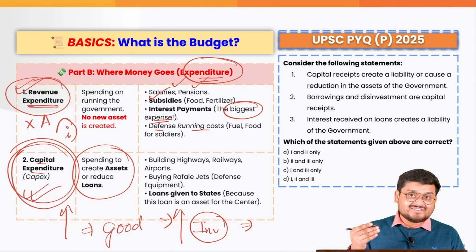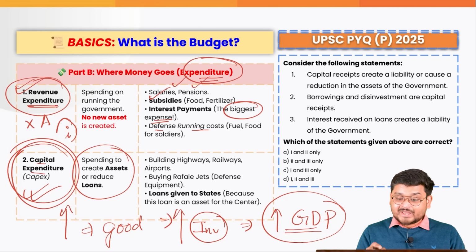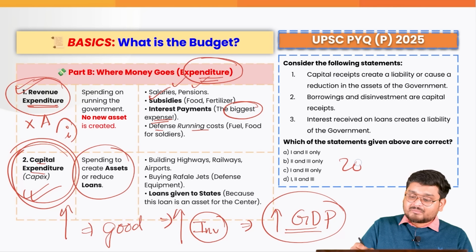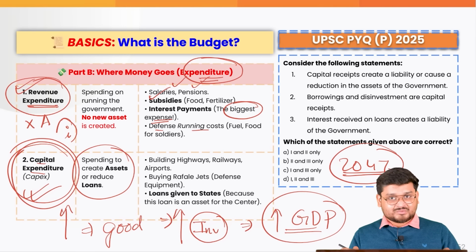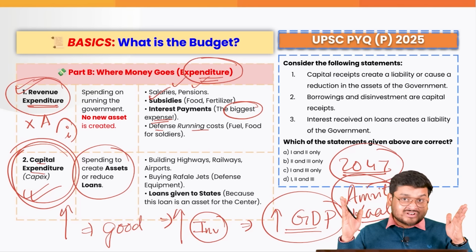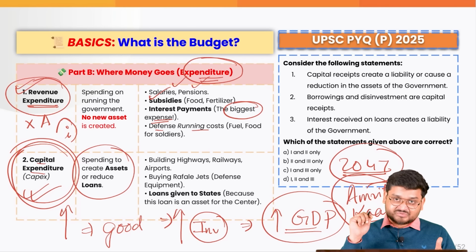So this is exactly why the government of India right now is focused on making India a developed country by 2047. And that period from now on, for example, say 2026 to 2047, is actually the period of our Amrit Kal. This is where we will be undertaking so many initiatives, so many infrastructural projects, so many welfare projects to actually make India a developed country by 2047.